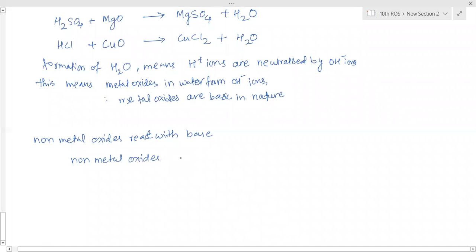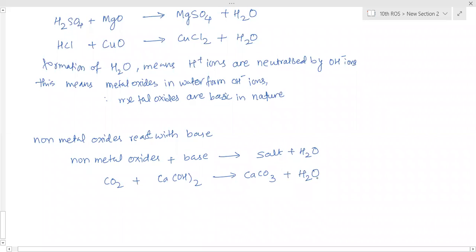We can take the example of carbon dioxide. When it reacts with calcium hydroxide, it will form calcium carbonate plus water. You have just now seen this reaction. The solution turns milky. So calcium carbonate is a salt.